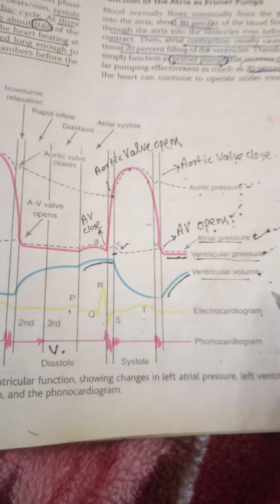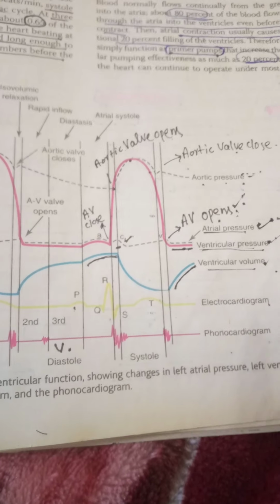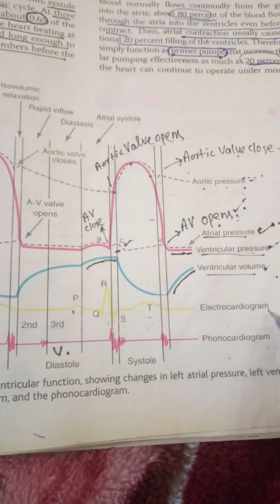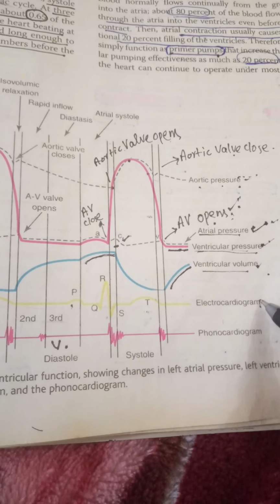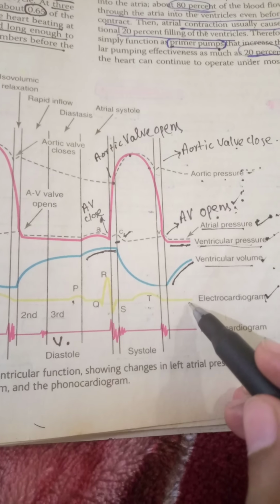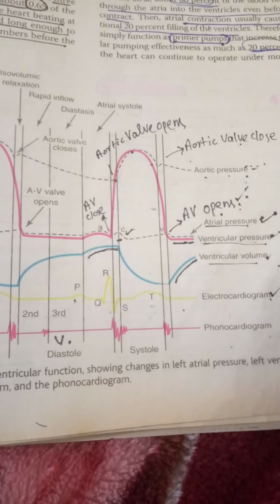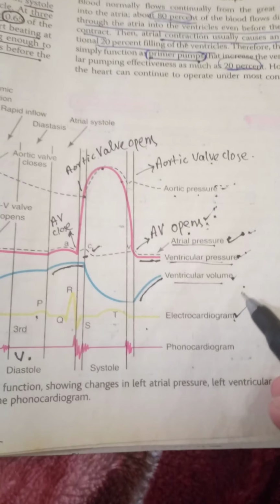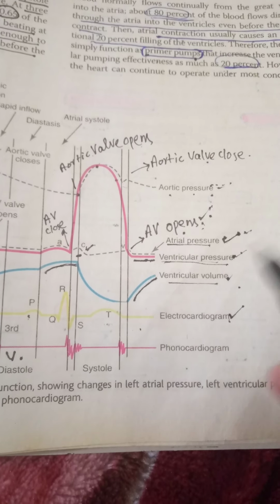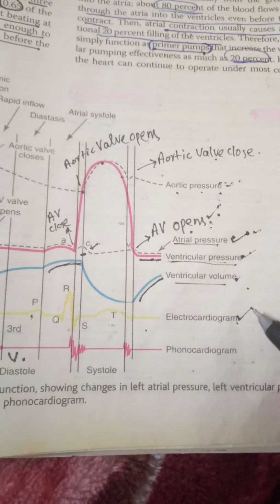So in cardiac muscle, there occurs first the electrical activity. We will see it here in the ECG, this yellow curve graph, PQRST waves. And then after this electrical activity, there occurs the mechanical activity, which will lead to contraction or relaxation of the respective heart chambers.